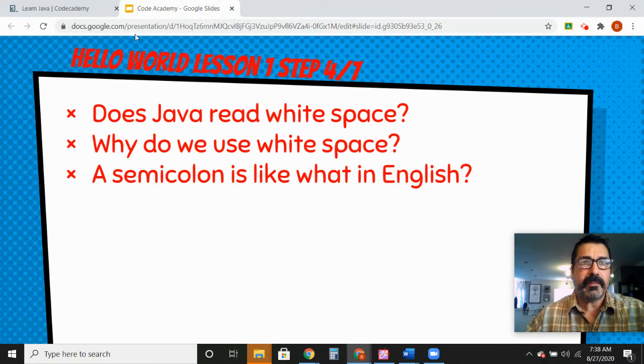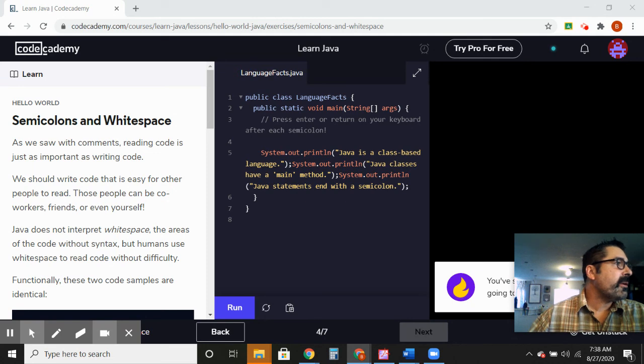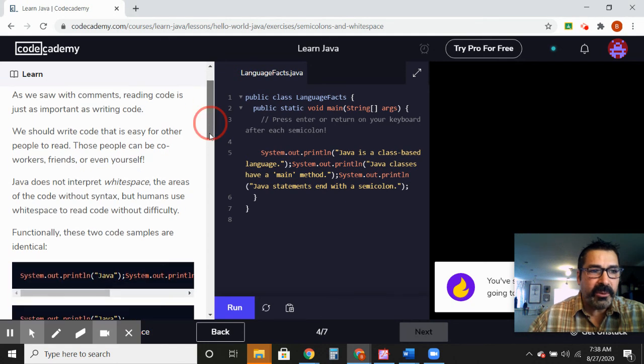So all right, let's take a peek at our project here and see what it's doing. Okay, so for step 4, Java does not read white space. So why do we use white space?